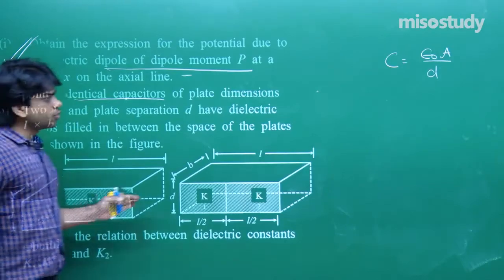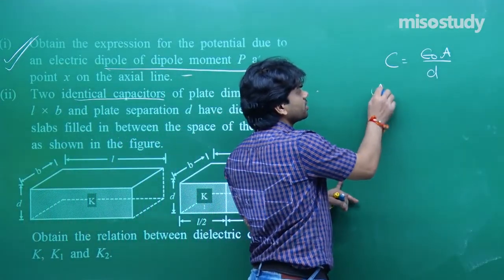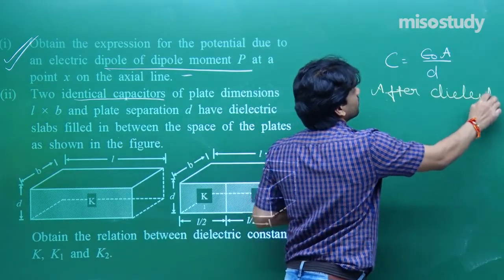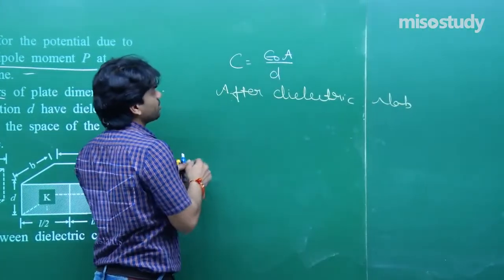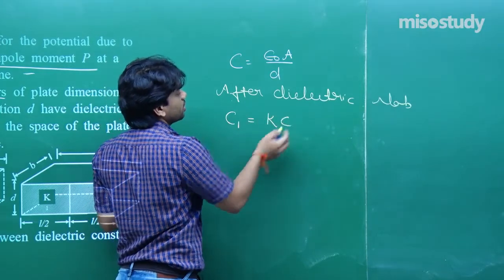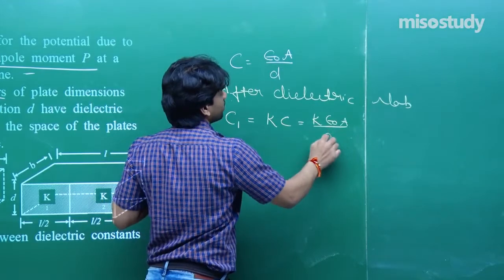Now just see what we need to do. After the dielectric slab is inserted, capacitance will increase K times, that is what we know. So C1 I am writing as K times C, so K epsilon naught A by D it will become.